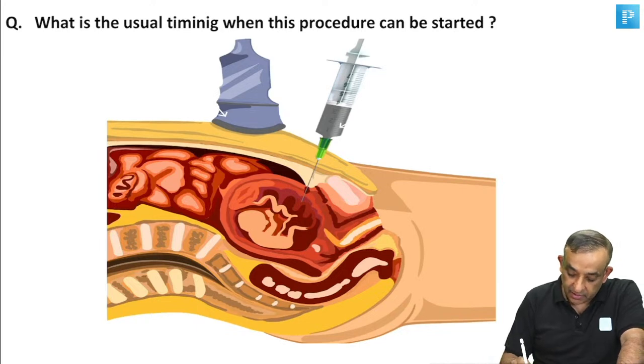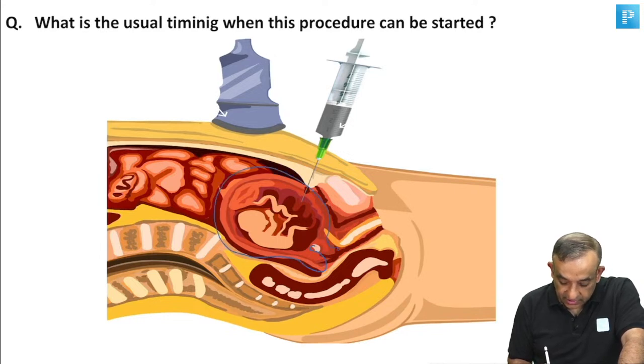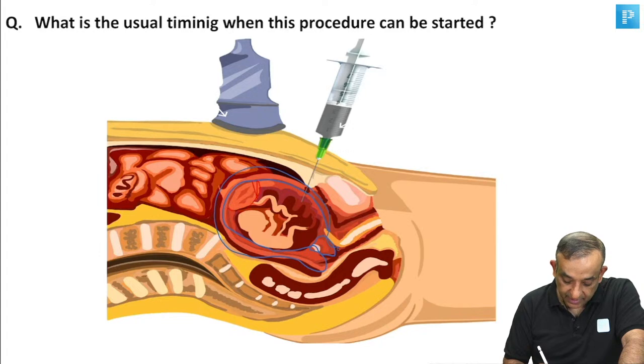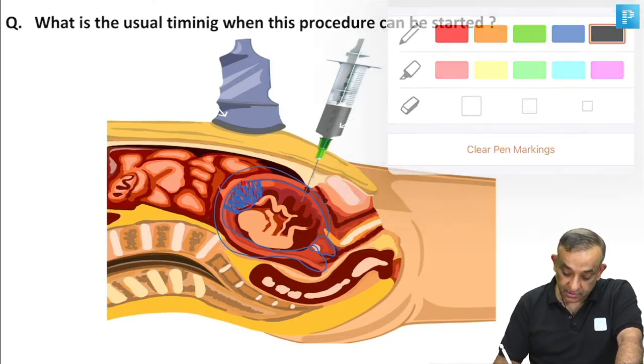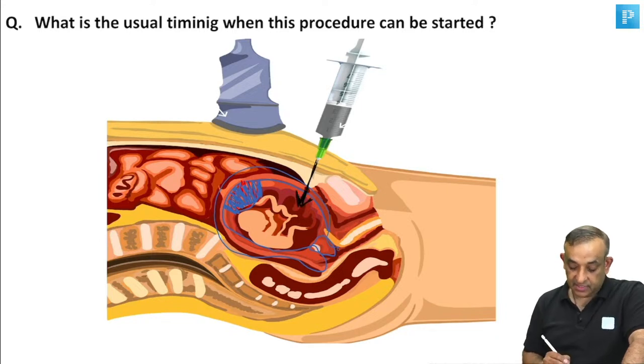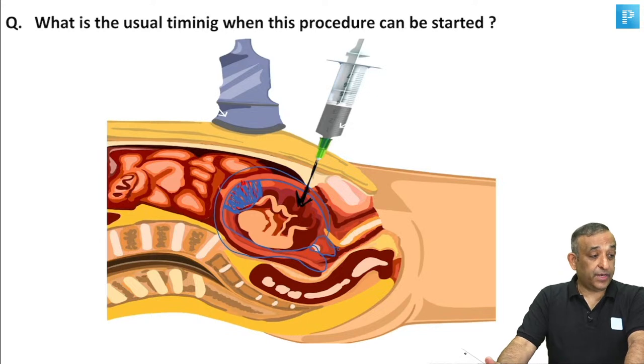See, there's a baby here, and this is the uterus. Let me try and show you the walls. This is the uterus here. This is the amniotic cavity, and the placenta is here. Maybe it's easier for you to see. You're using a needle here, and this needle is going in like this, somewhere here. Now that the diagram is a little bit clearer for you guys, tell me when you do this procedure.